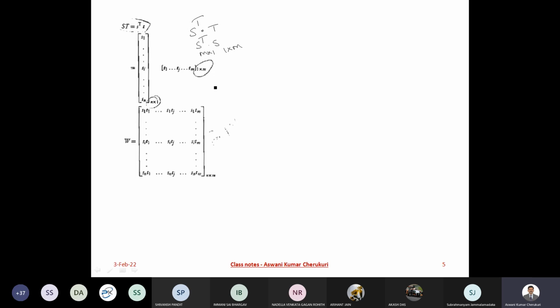Your S transpose is M cross 1, and your target, which you are trying to associate, is something else, say 1 cross N. So the weight matrix you get would be M cross N. This is for heteroassociation, and the other is for auto-association.